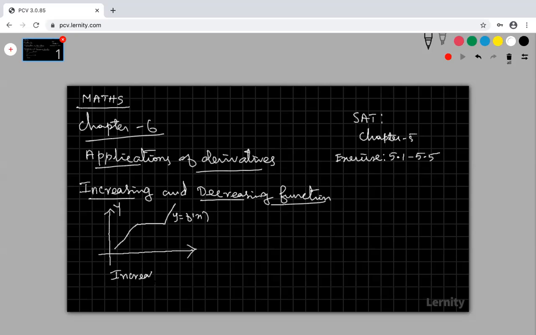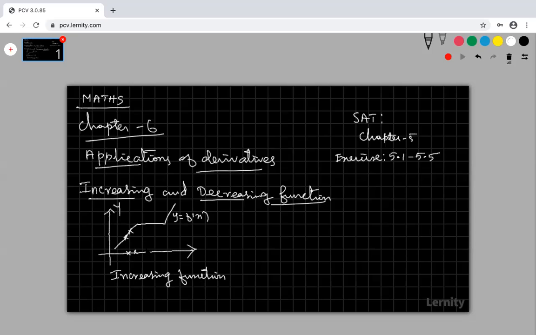Why? Look at the curve. If I take two different x values, the function value is increasing. This function value is more than this function value when I take these two values.